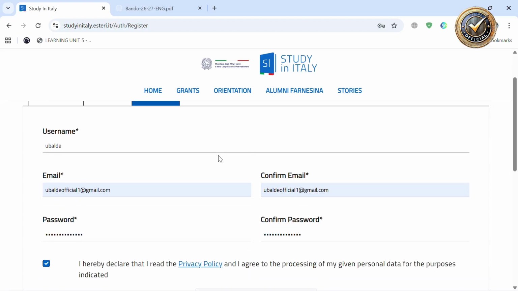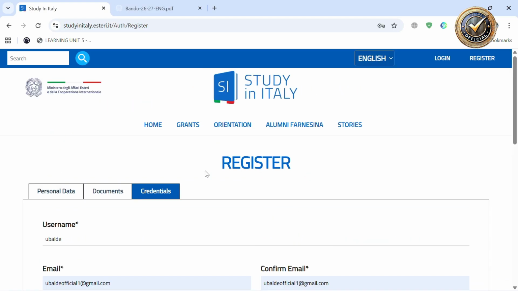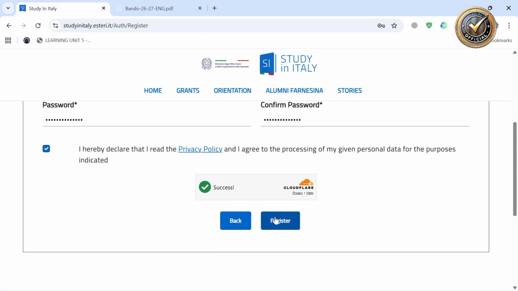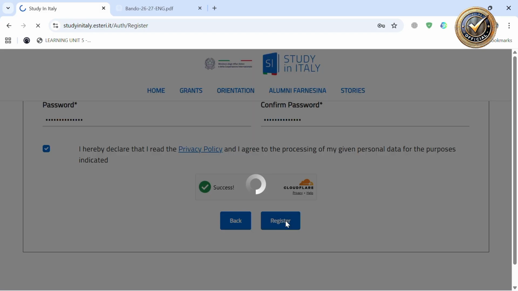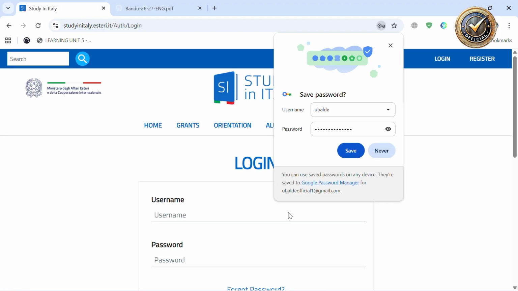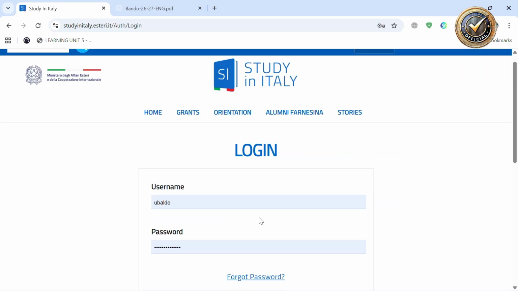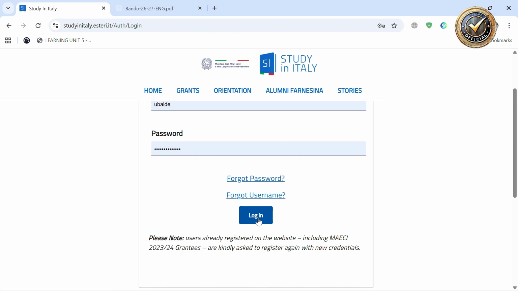So yes, this is the final registration process to start the application. Click here to register. After clicking to register, you wait, depending on your internet connection, and remember to save. This is a login, and you should click on login.